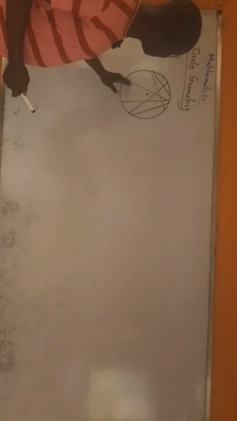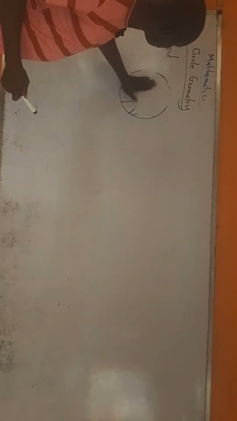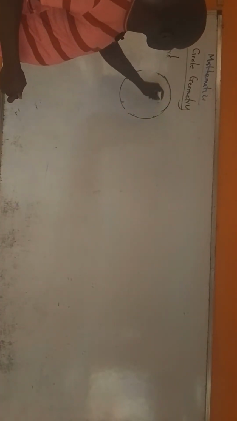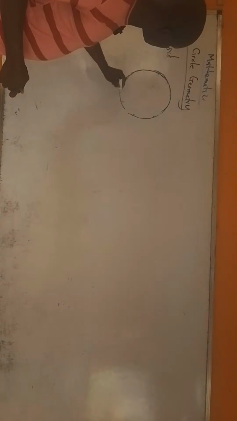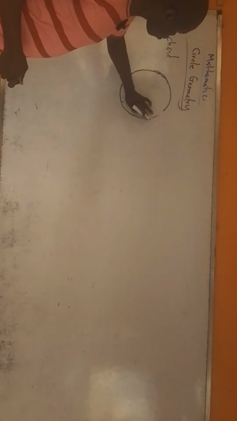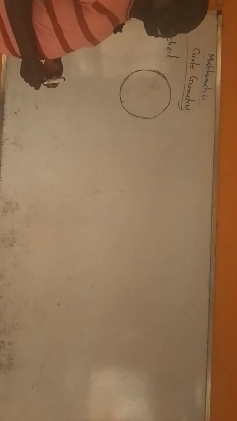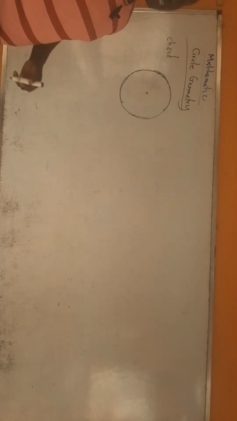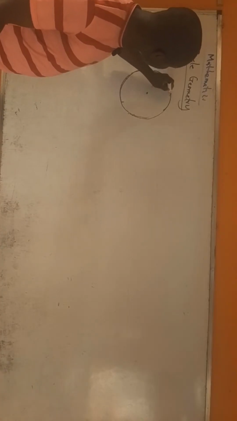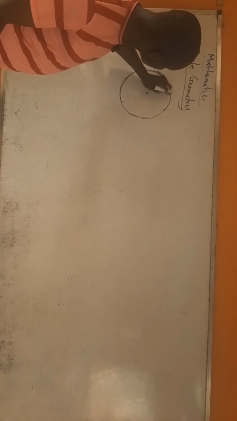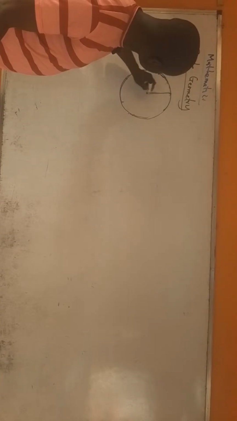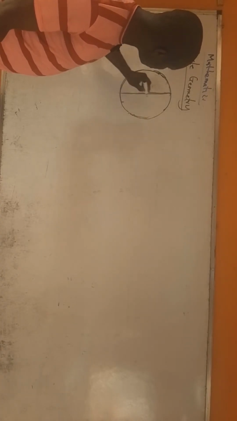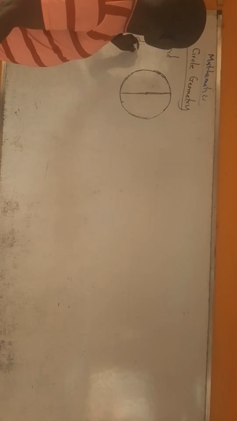Are you getting it? We know that the longest chord in the circle is the chord that passes through the center of the circle. So if this is a chord that passes through the center of the circle, it is the longest chord, okay? And that chord is called a diameter.